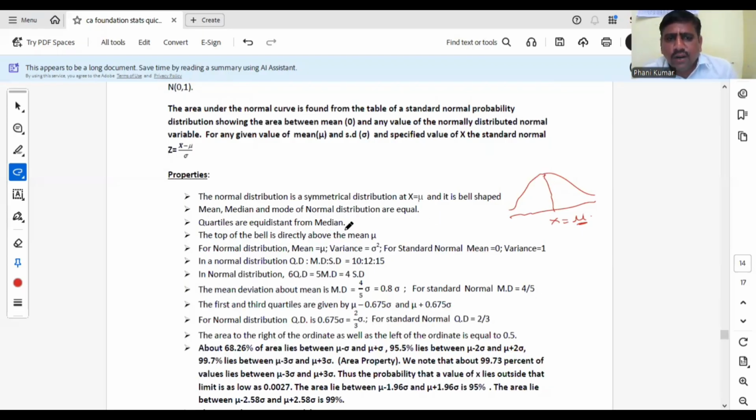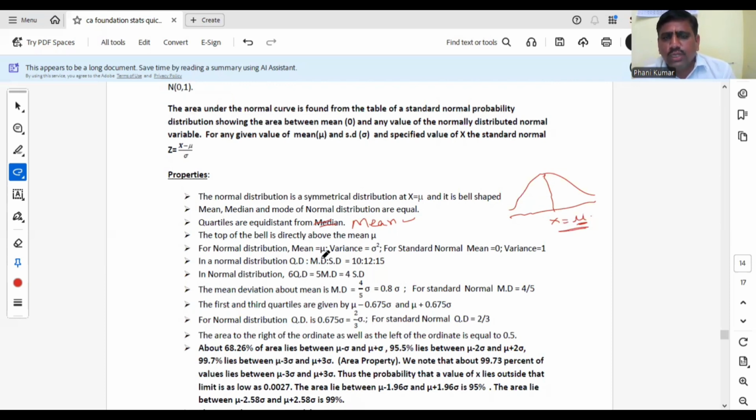Quartiles are equidistant from mean. According to ICI, please follow that one only. Here mean, median and mode are all equal, but in the center we are saying it as mean. So according to ICI, quartiles are equidistant from mean. The top of the bell is directly above the mean mu. Top of the bell means it is symmetric at x equal to mu.